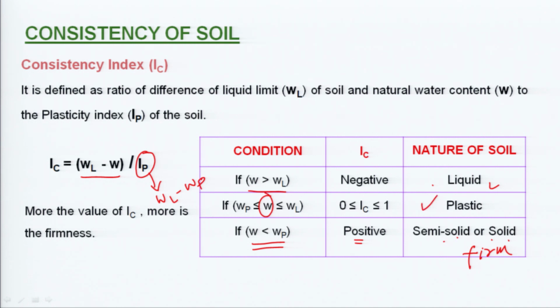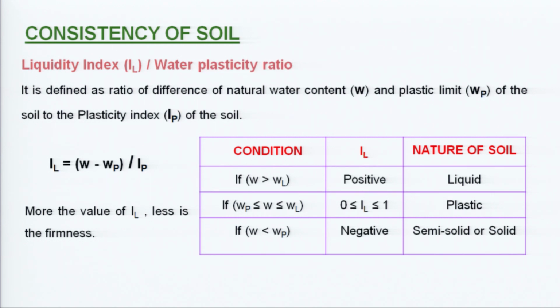Now, understand here the liquidity index, or water plasticity ratio, how is it defined? It is defined as the ratio of the difference of the natural water content, that is W, and WP, to the plasticity index of the soil. This is the liquidity index. The more the liquidity index, the less will be the firmness.